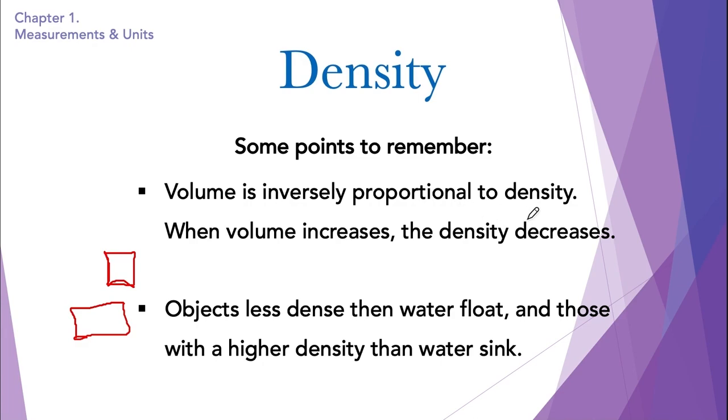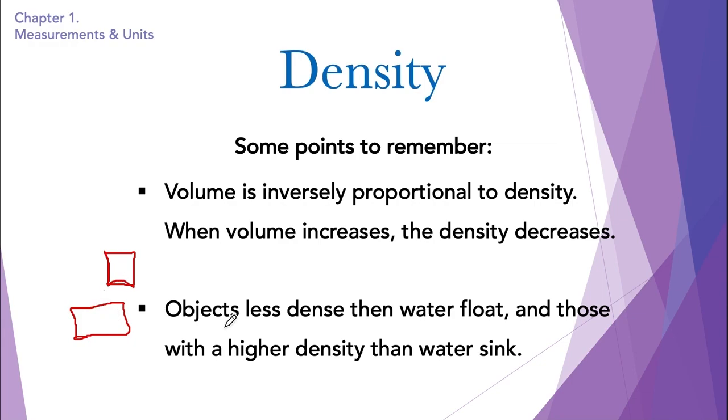So volume is inversely proportional to density only if the mass is constant. If the mass also increases with the volume, then this rule will not apply. So if the mass is kept constant, when volume increases, the density decreases. And when volume decreases, the density increases. Basically, the mass per unit volume increases because the particles get more concentrated in a small space compared to a larger space. So the density increases if the volume decreases, and it decreases if the volume increases.